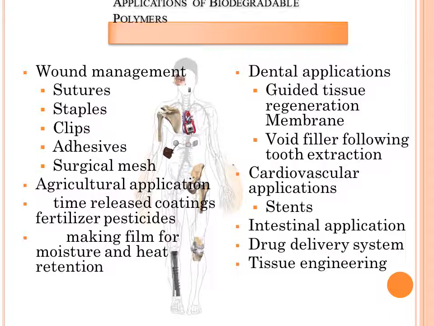It can be filled in a capsule, and this capsule can have time-released coatings, so that minimum pesticides and fertilizers are supplied to the plant. Then in packaging also, we can use biodegradable polymers, such as moisture and heat retention films.